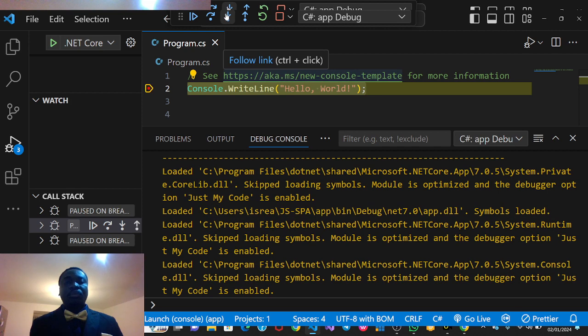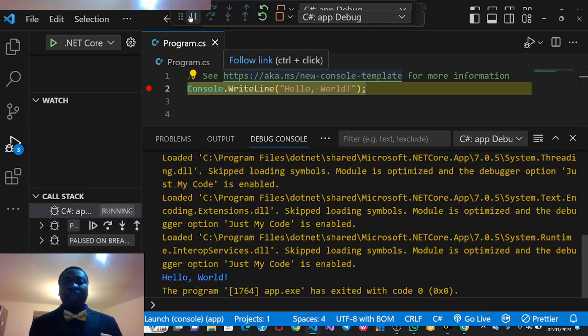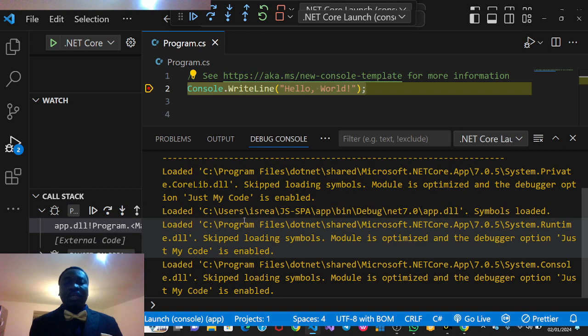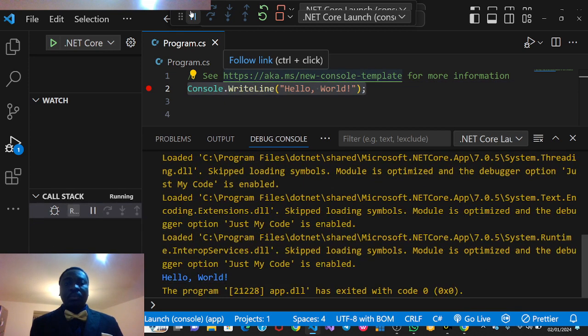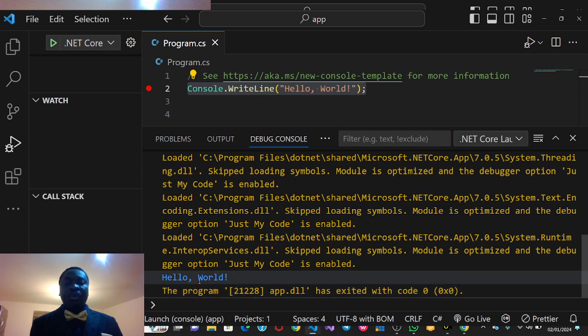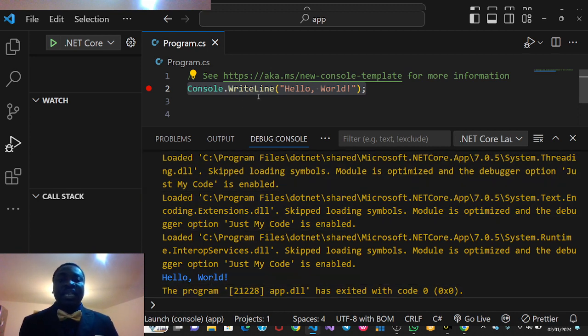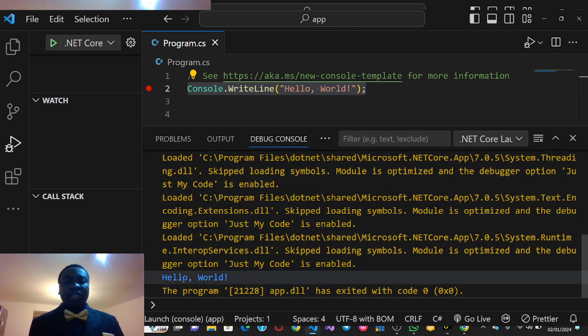So how do you continue? That's step into. So I might want to step into it, step over it. All this might look so confusing now, but when you get to the stage, we can continue, and we know that, oh, all this has been finally done, and the code is working fine. So with this, you can continue with it. Now you can see hello world. So console.writeLine hello world is being printed out. Hello world, hello world.